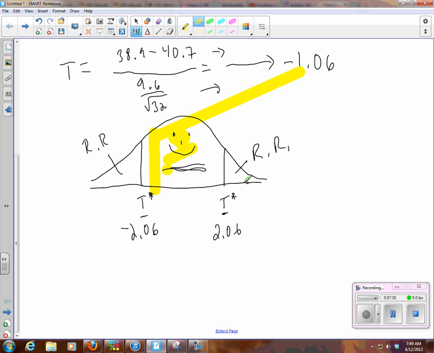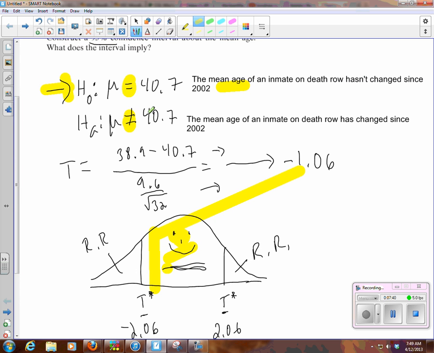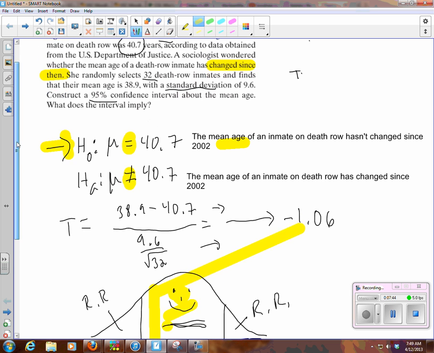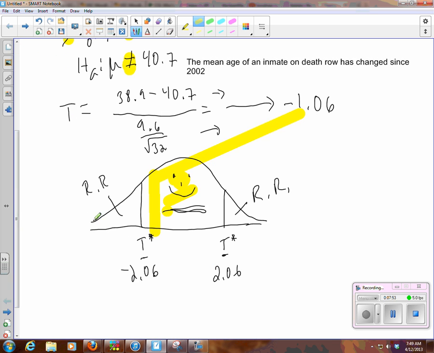So we couldn't say that the average age has changed because it's in the region that's accepted by the null hypothesis, and that we can't reject the null hypothesis, which kind of goes along with what we said for our confidence interval. We knew the confidence interval contained the 40.7, so we knew we couldn't say it was different. Okay, so that's the classical approach.